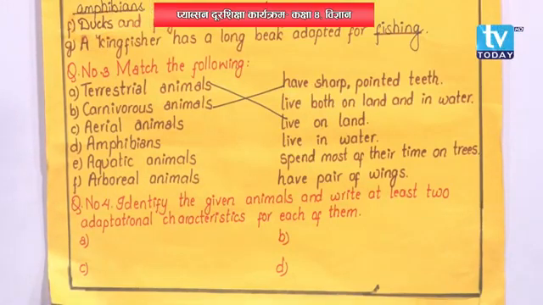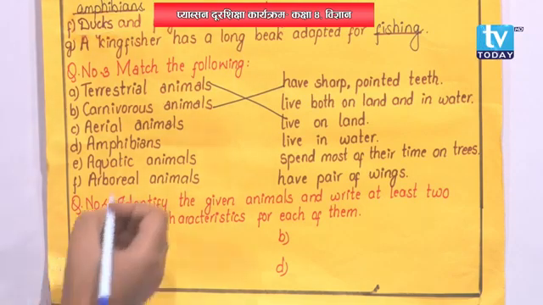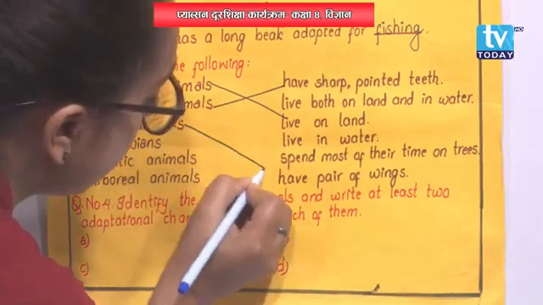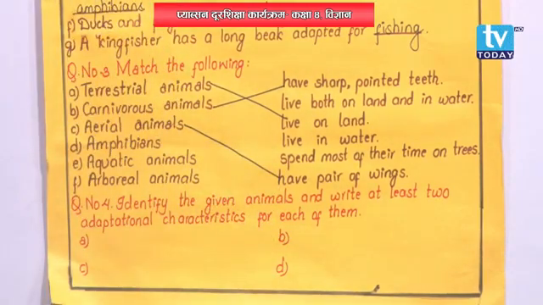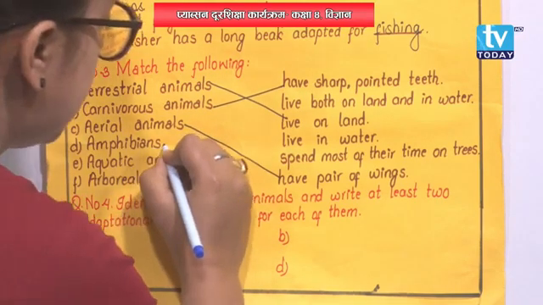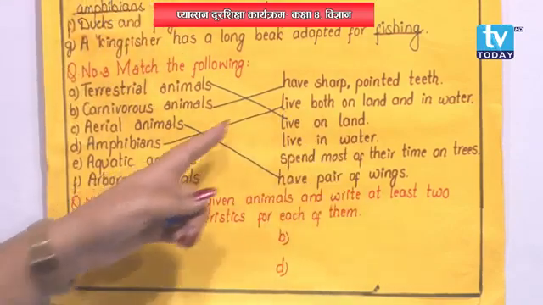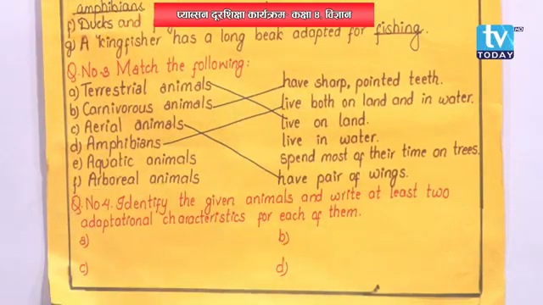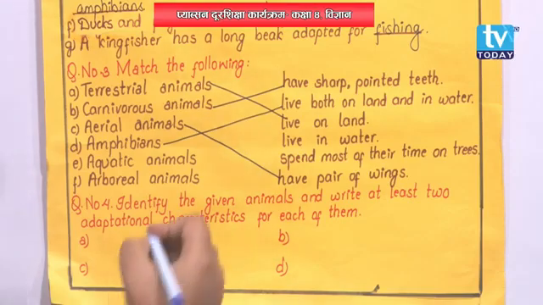Then aerial animals, they fly in the air, isn't it? So what do they have to fly in the air? They have pair of wings to fly in the air. And then amphibians. What type of animals are amphibians? That live both on land and in water. So amphibians live both on land and in water. Then aquatic animals, very easy. They live in water only.